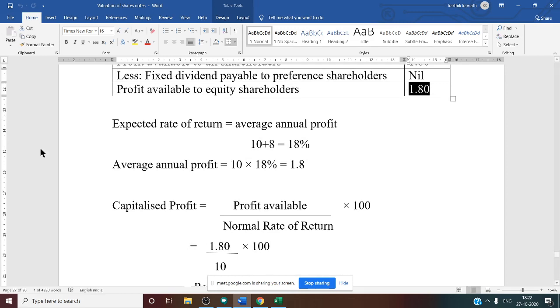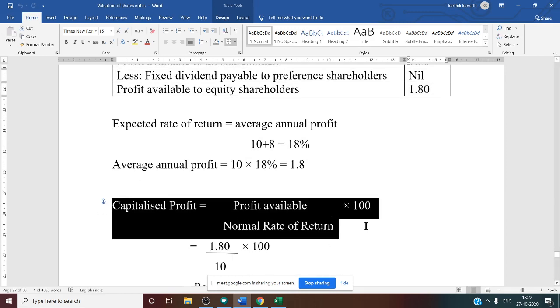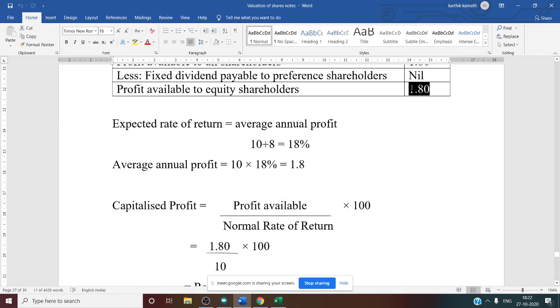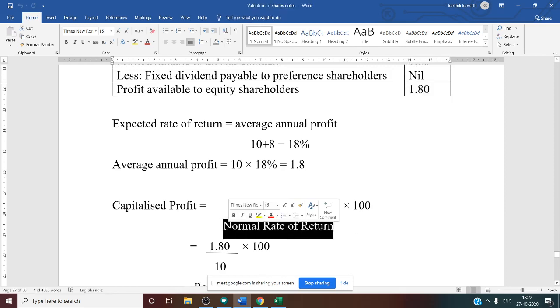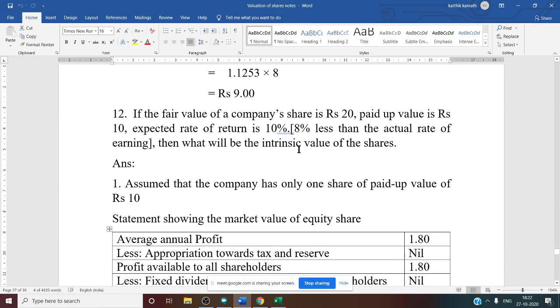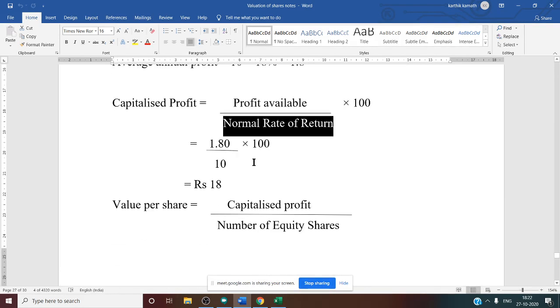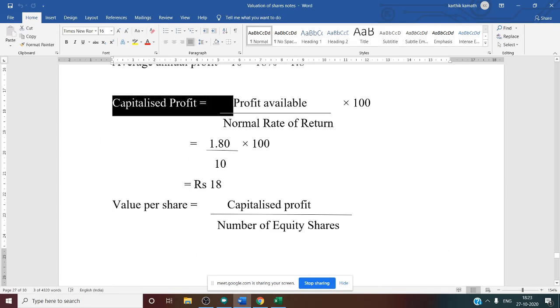Next step is capitalized profit. Capitalized profit is equal to profit available divided by normal rate of return into 100. Profit available is just now we got 1.80. Normal rate of return, in this question they said only one piece of information, that is expected rate. Expected rate of return itself is the normal rate of return because here no other information. So here NRR, normal rate of return, is 10. 1.80 divided by 10 into 100, if you do, you will get 18 rupees. Rupees 18 is our capitalized profit.